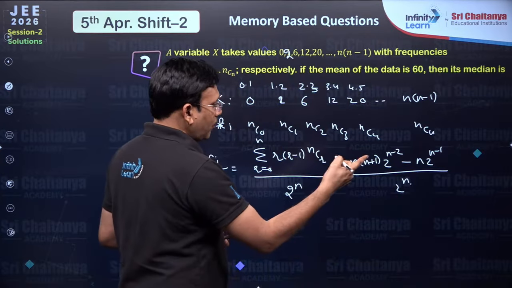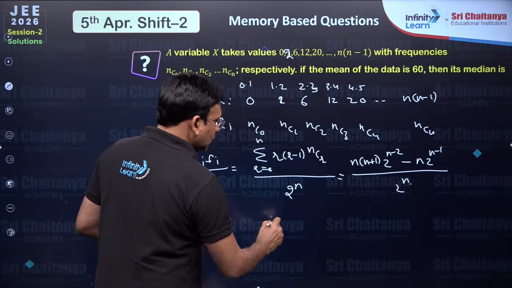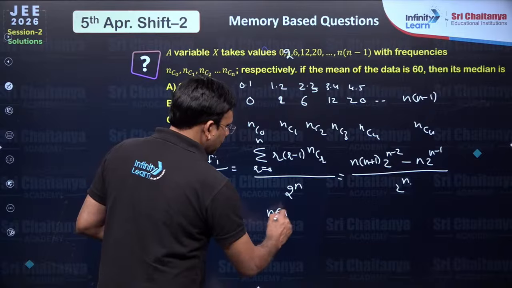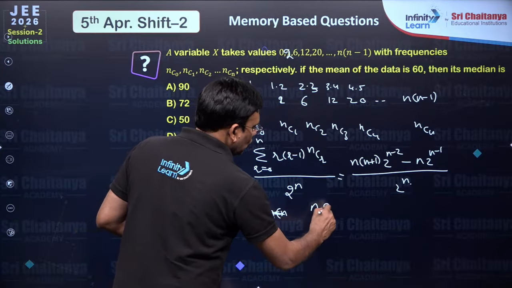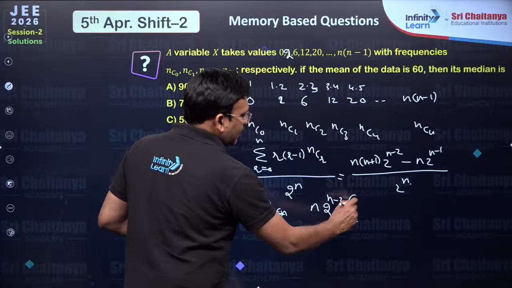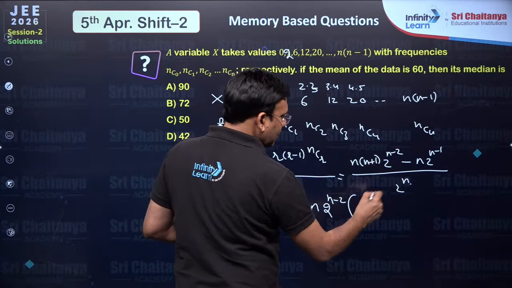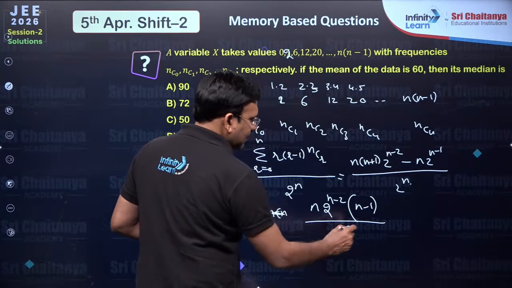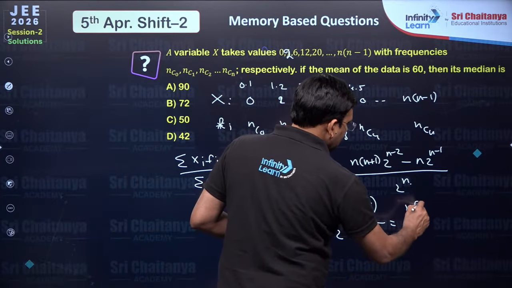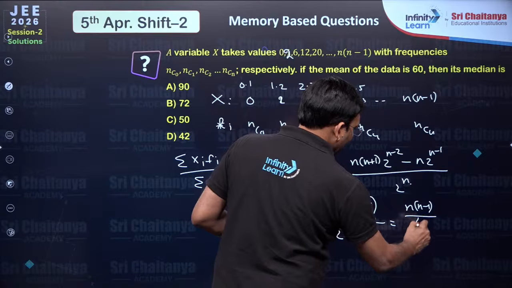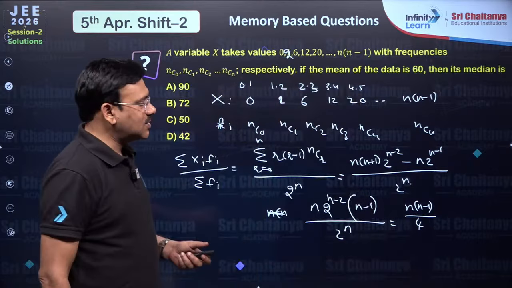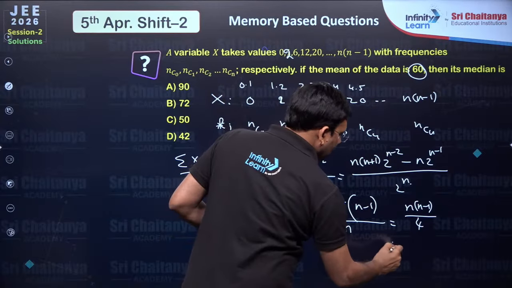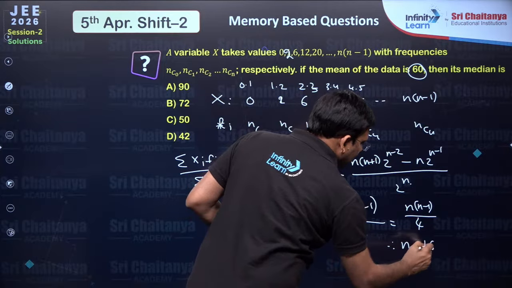You just take 2 power n minus 2 common. So you can take n into 2 power n minus 2 common, so that n plus 1 minus 2 becomes n minus 1, by 2 power n, which gives n into n minus 1 by 4. This is given as 60. n into n minus 1 is 240. So therefore n is equal to 16.